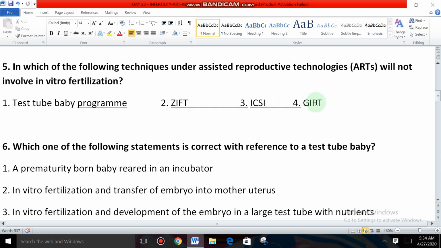And GIFT: sperms and ova are transferred directly into the female fallopian tube. So where does fertilization occur? Inside the fallopian tube, right? So that is in vivo, not in vitro. So the option is number 4.